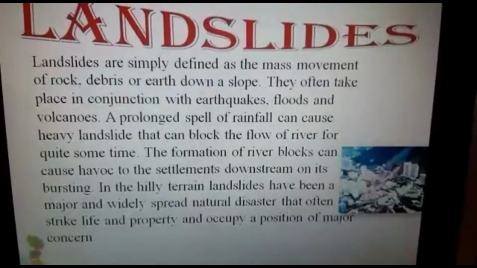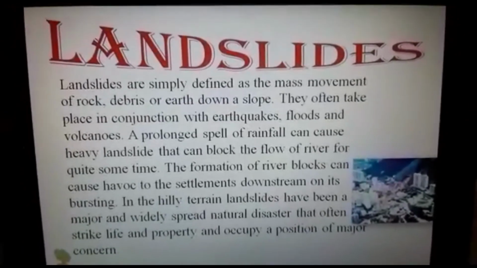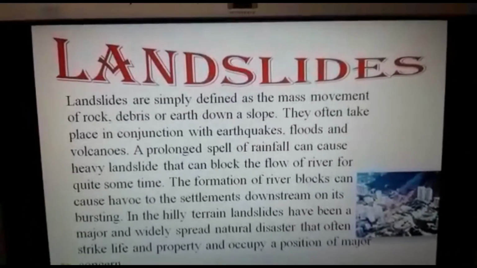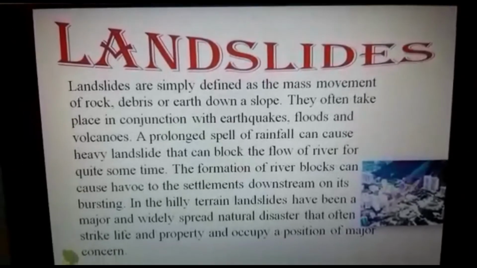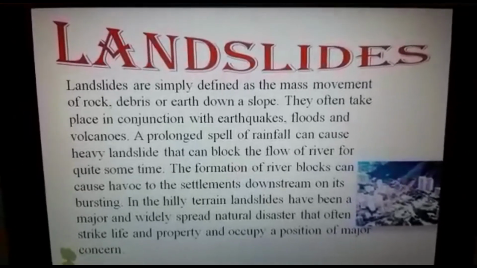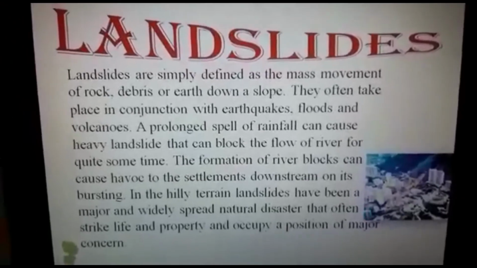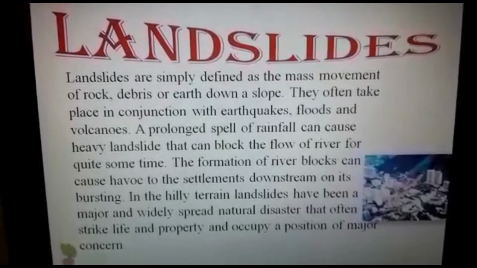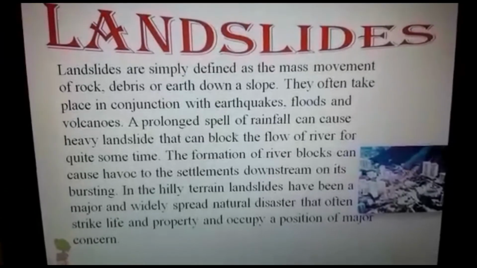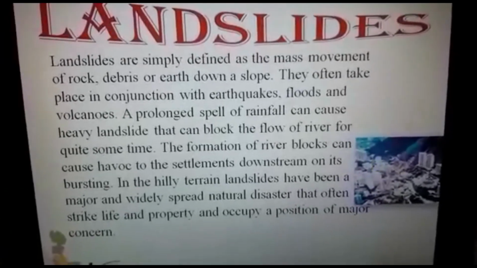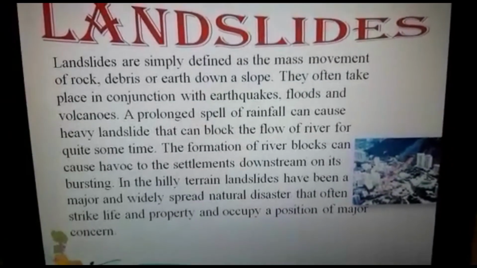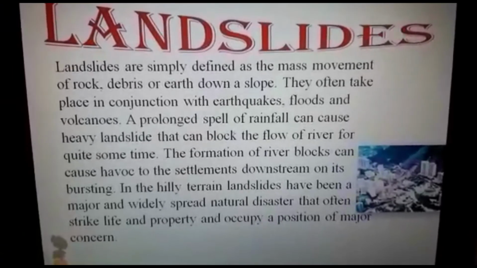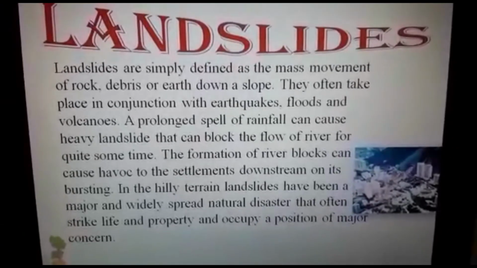And now we will see the most problematic disaster for us: landslides. Landslides are simply defined as a mass movement of rock, debris or earth down a slope. They often take place in conjunction with earthquakes, floods and volcanoes. A prolonged spell of rainfall can cause heavy landslides that can block the flow of a river for quite some time.